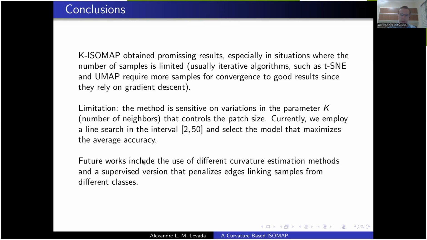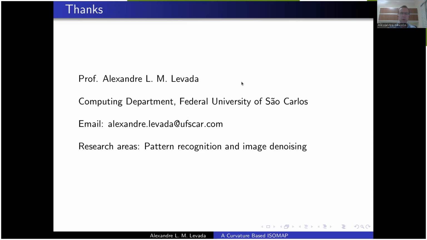Also, future works may include the use of other curvature estimation methods, and a supervised version that penalizes edges linking samples from different classes. So we intend to use the labels of the samples to improve the proposed method a little bit further. So that's it.